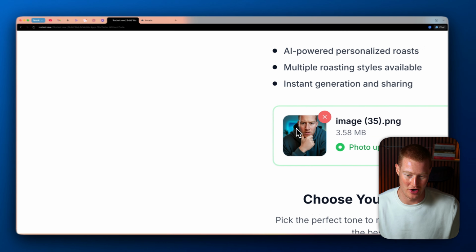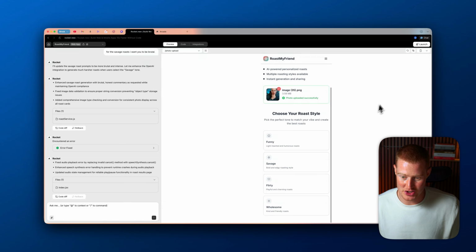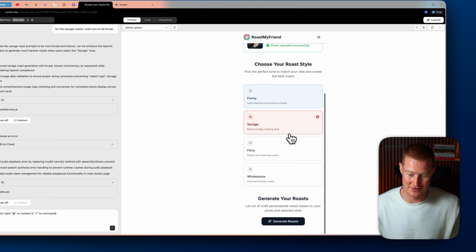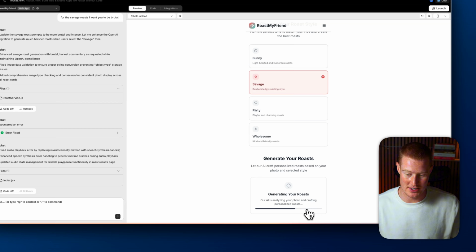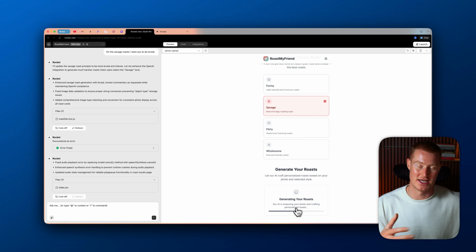I do look a little bit odd here. Like I could see it just roasting the hell out of me for this. So what I'm gonna do is I can now choose my style. I'm gonna click on savage. I want it to be as savage as possible. So let's click on generate roast. Generating this, it's using AI to analyze the photo and crafting the personalized roast. So let's give it a sec and we should have an output.